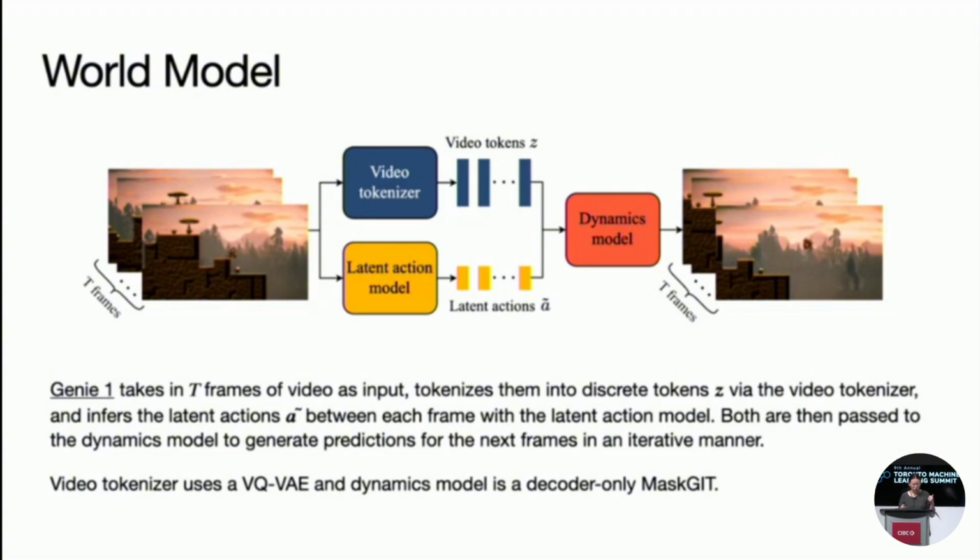The world model architecture in the earlier version, Genie 1, aims to learn a compressed predictive representation of the environment directly from visual data. We have a video tokenizer that tokenizes the frames into discrete tokens, and then we have a latent action model that infers the action between each frame. Both the video tokens and latent actions are fed into the dynamics model, which predicts the subsequent frames iteratively. This enables the model to imagine the future, effectively rolling out its understanding of the world. The dynamics model is implemented as a decoder-only MaskGIT, and the video tokenizer uses a VQ-VAE.